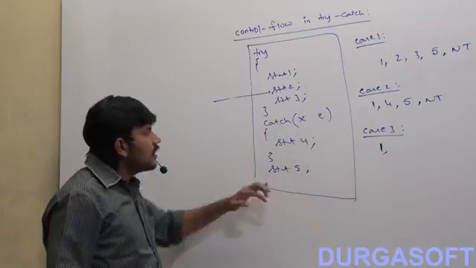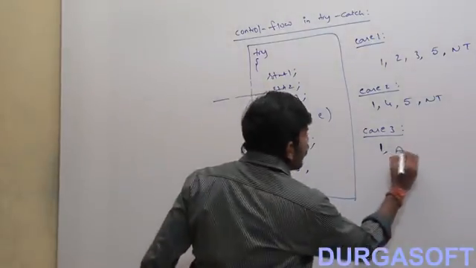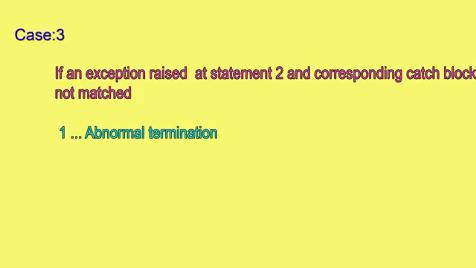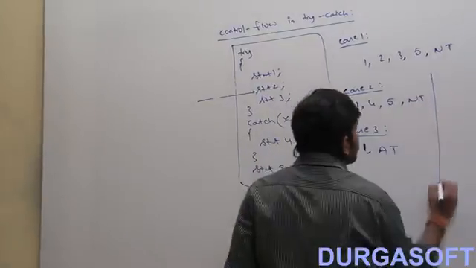Then immediately the program will be terminated abnormally. That's why 1 followed by abnormal termination.